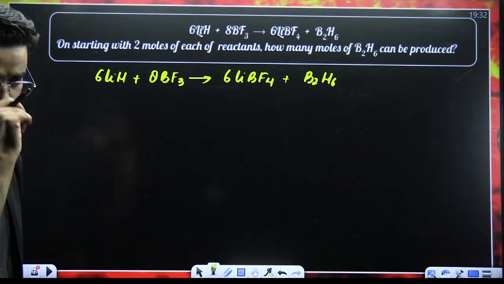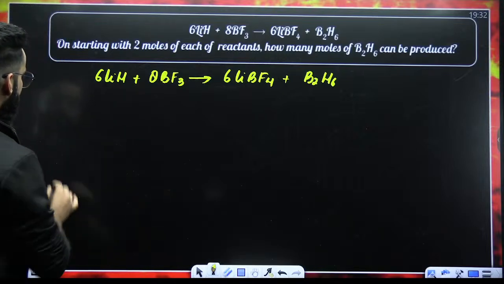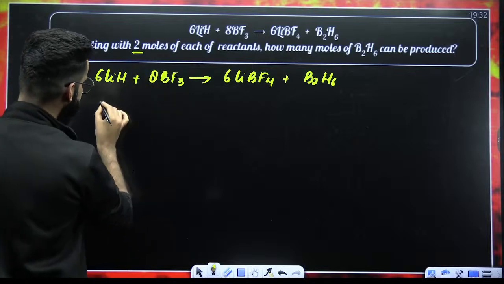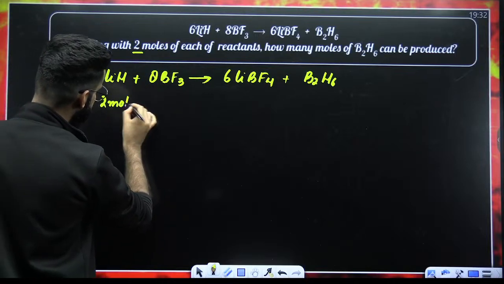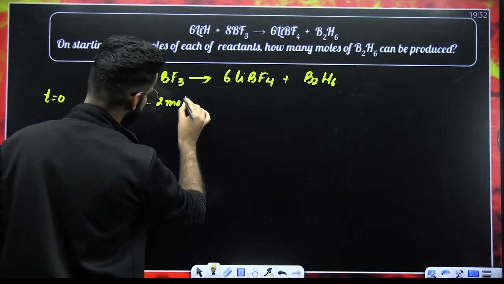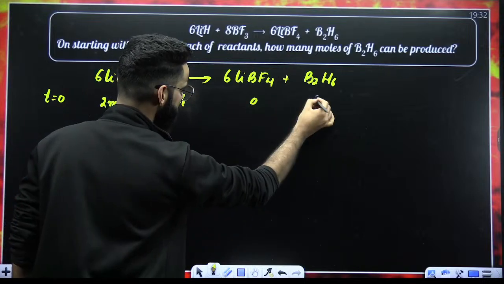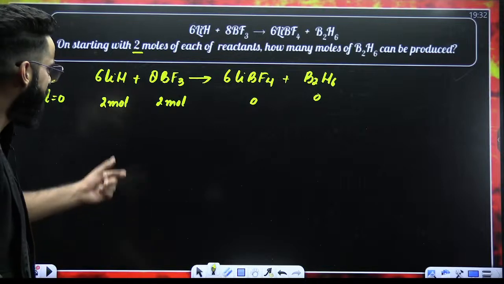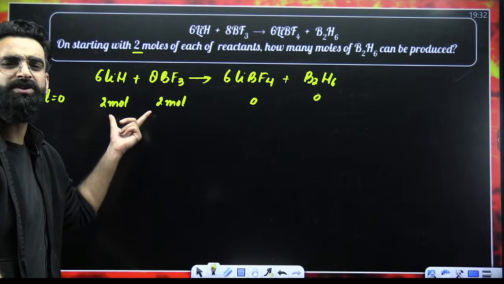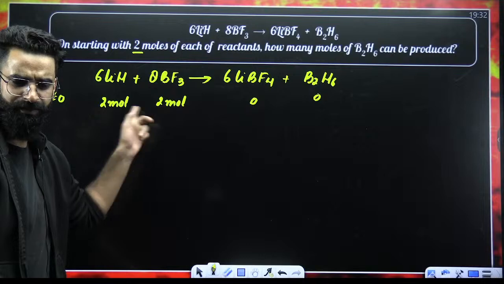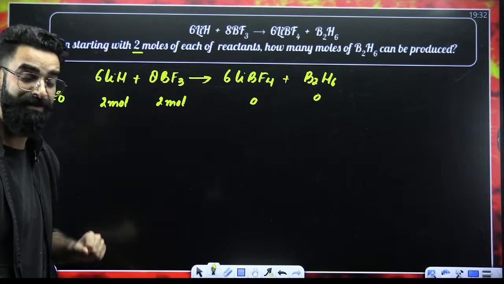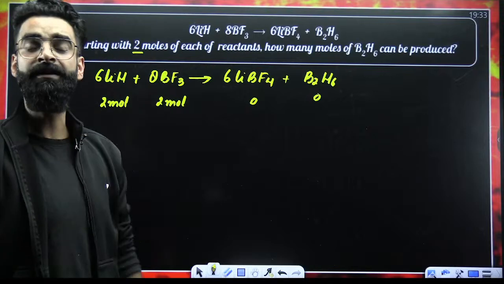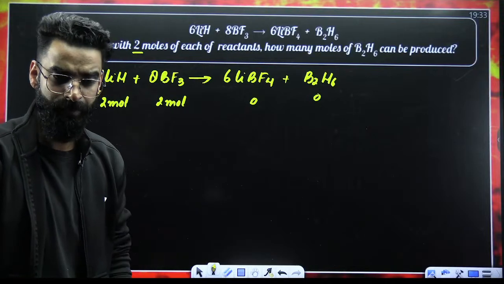Try to understand, people. As far as the question is concerned, initially we are starting with 2 moles each of the reactants. So we have 2 moles of this and 2 moles of this given. So this will be 0, this will be 0, because the reaction has not started yet. Now if you look carefully, again we are given the amounts of both the reactants. So which concept will I be using? I'll be using the limiting reagent concept. And in the limiting reagent concept, what am I supposed to do?